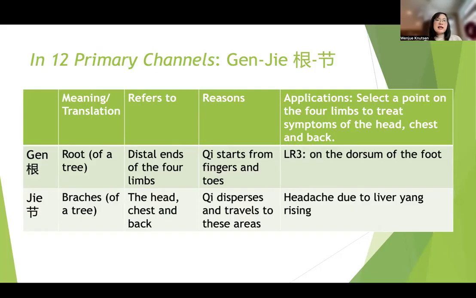Gen is the thing that grows first of a tree. So that's a root. Jie is the second thing that grows of a tree. So that's the branches. I hope that's helpful. So just for you to know, be very clear, Gen-Jie and Biao-Ben are used in very different situations.